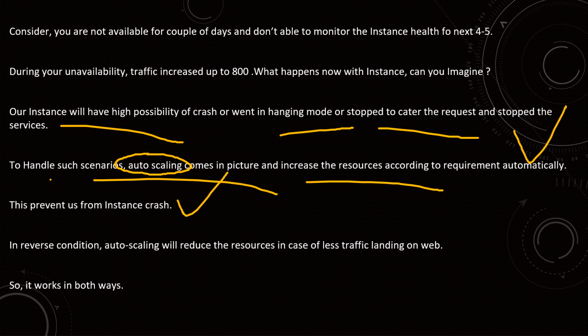If the traffic is low, auto scaling decreases the threshold value. So auto scaling sets up its conditions automatically for better catering of the traffic. In the reverse condition, auto scaling reduces the resources when less traffic lands on the web. So it works in positive ways as well as in reverse mode.